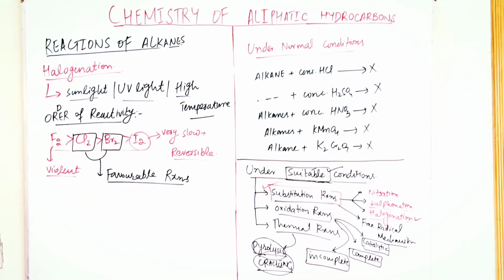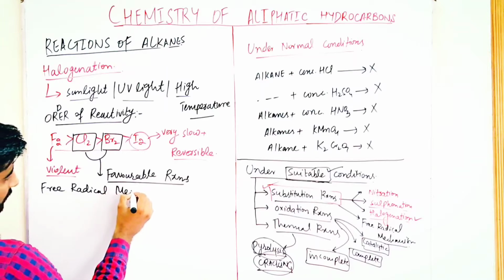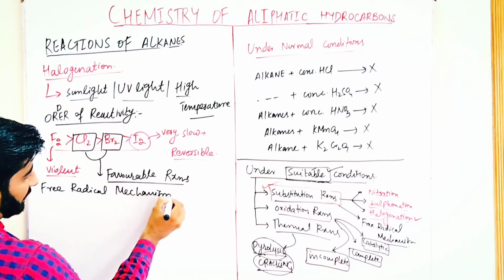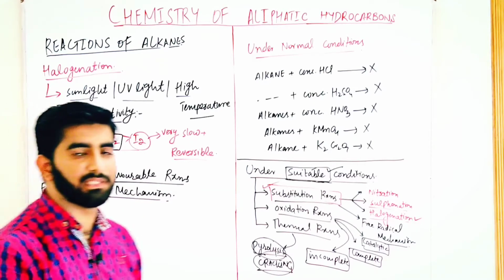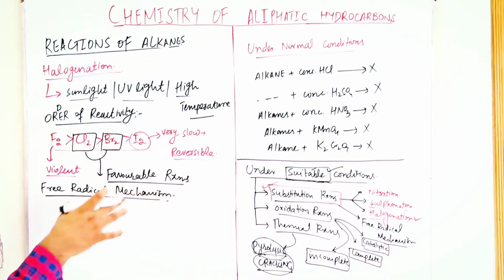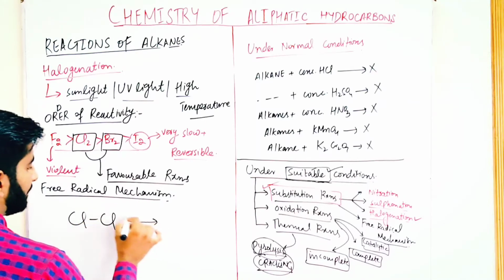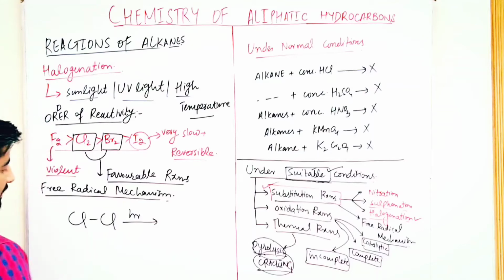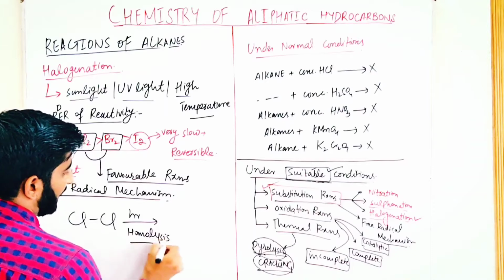Now we are going to talk about the free radical mechanism. What is free radical mechanism? As I said, the alkanes give substitution reaction, and they follow the free radical mechanism. Free radical mechanism is that mechanism in which free radicals are formed, in which the reaction is accomplished via the free radicals. For example, we have a chlorine, and in the presence of ultraviolet light or sunlight, homolysis takes place. It means that free radicals are formed.